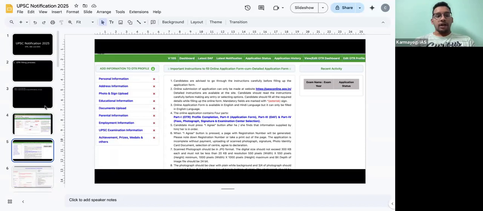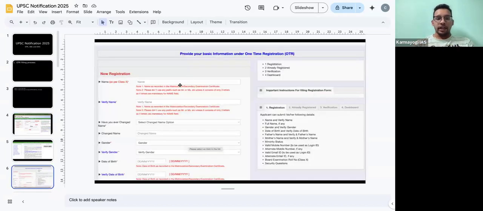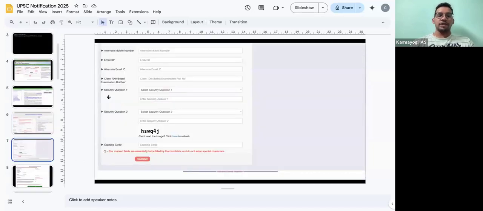That's all, right? Now, if you're a person who is applying for the OTR for the first time, then you click on new registration, right? Once you click on this, they will ask you the details of all the basic things, personal information. You can see your name, and then verify the name again, and if there is any change in your name, they are asking that as well. Your gender, date of birth, all the personal information they are asking.